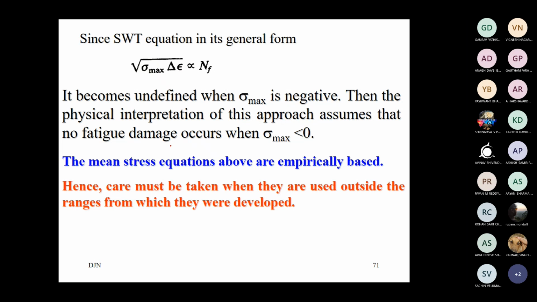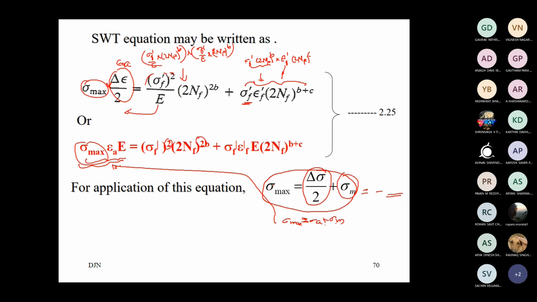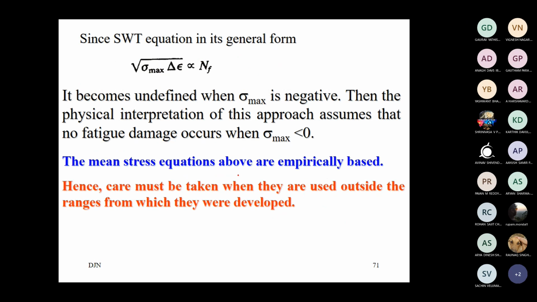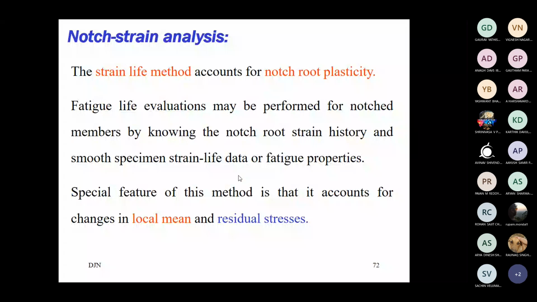Therefore, this is the limitation. You have to see that sigma max should not be negative. So this equation cannot be used for larger compressive stresses as a mean. The mean stress equation is empirically based, and hence care must be taken to use it in the appropriate given range. Okay, with this point, I will stop our discussion.